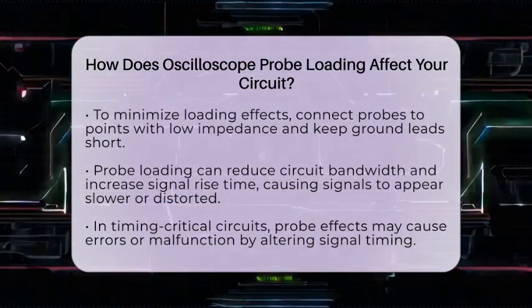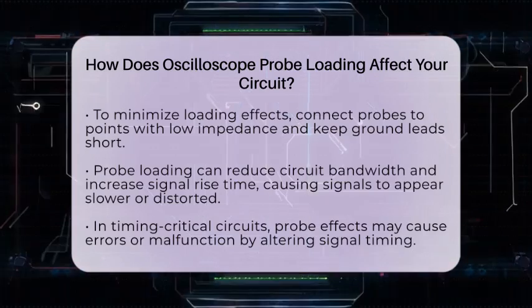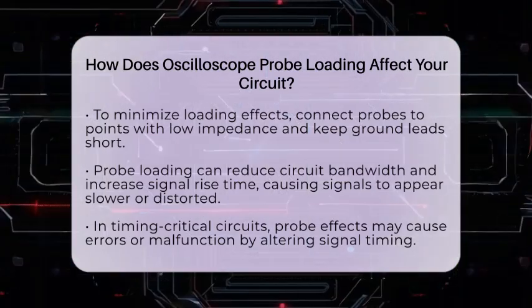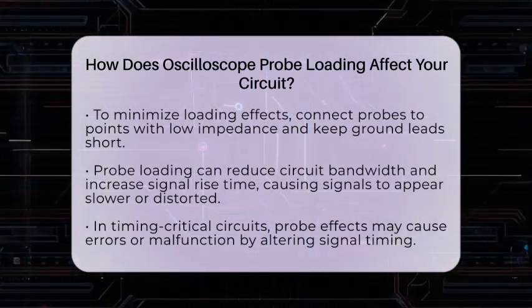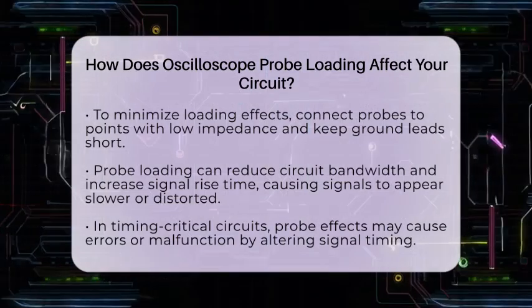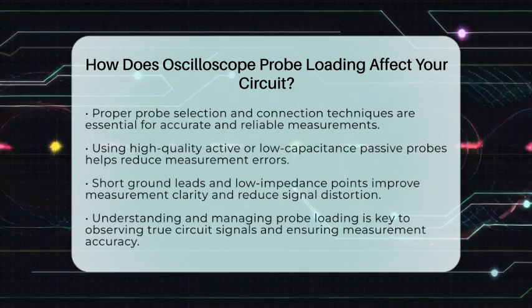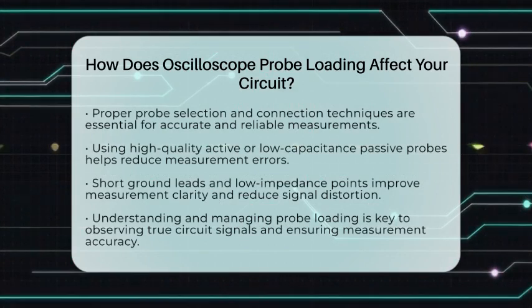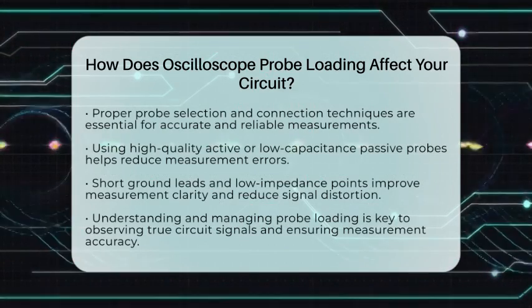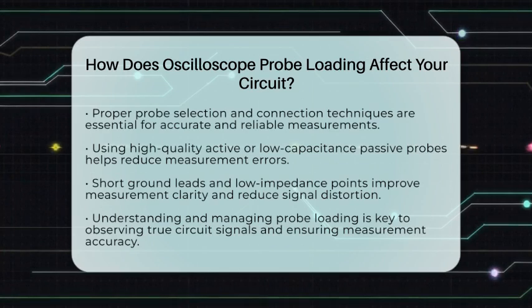This means the signals might look slower or different than they actually are. In timing-sensitive circuits, this can lead to errors or even circuit malfunction. For example, if you are testing a digital signal that needs to switch quickly, probe loading might make it seem like the signal is slower than it really is. Knowing how to choose the right probe and minimize loading is key in electrical measurement.